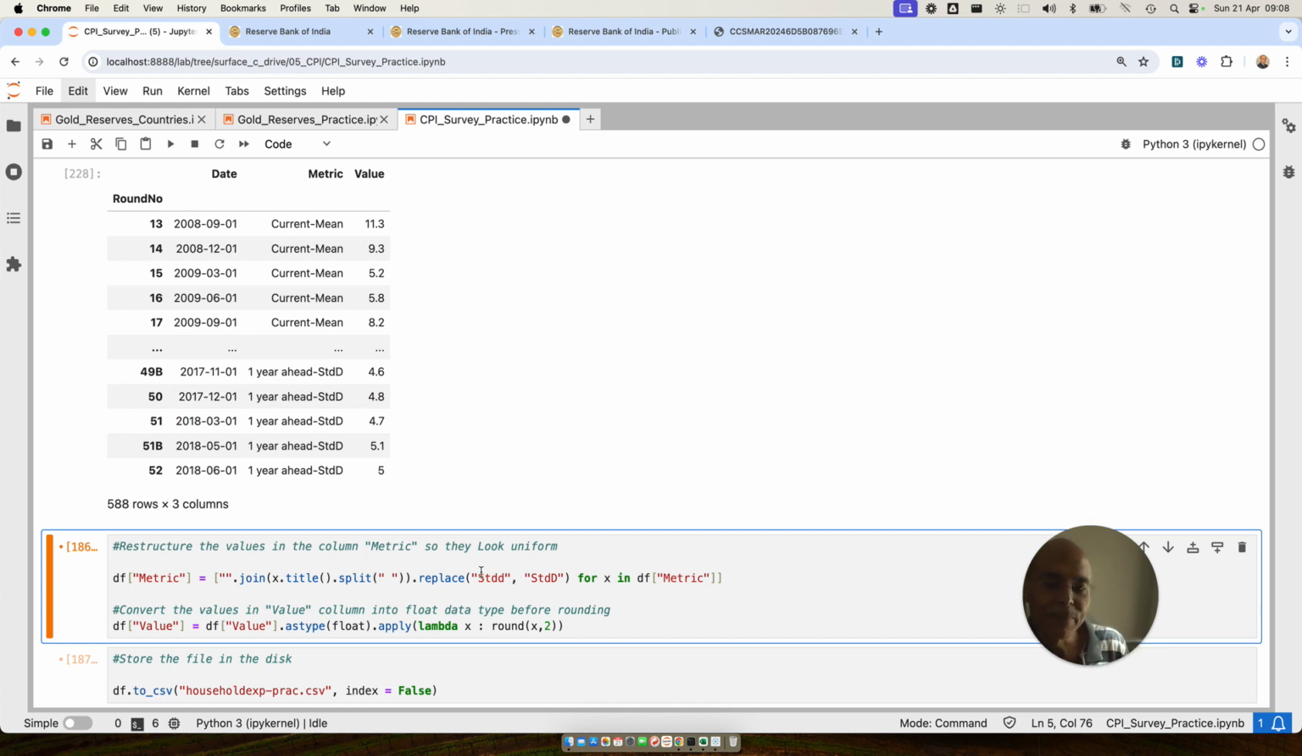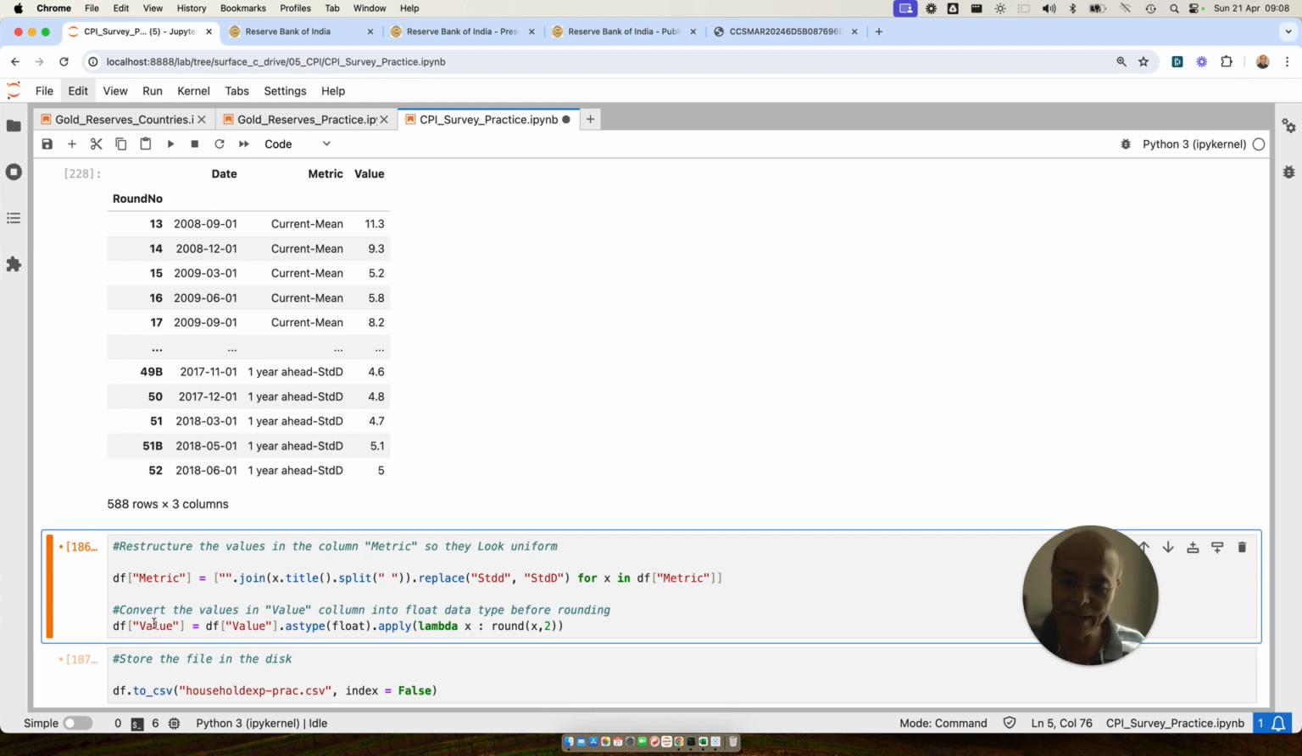And then I'm replacing STD, because when I do the title function, then this is going to get converted into something like this. So I'm just making sure that it's the same structure which was there earlier, and then I'm doing it for this. Simple. You can just pause the video and write this code, and you can easily work on it.